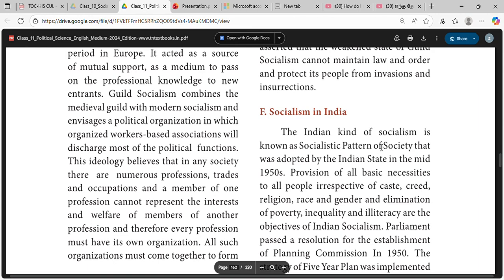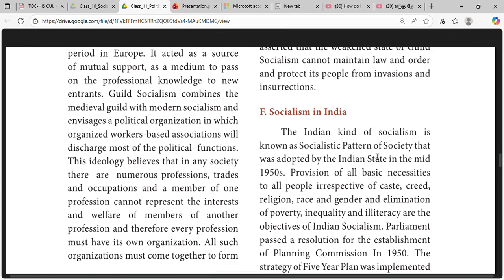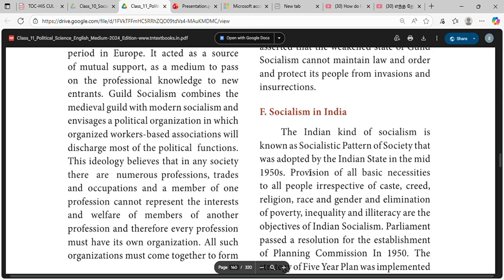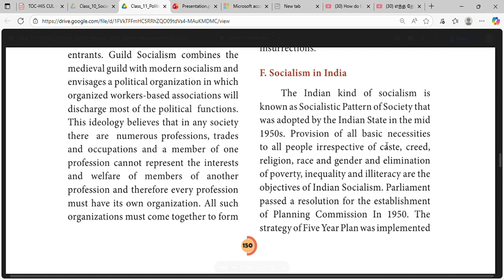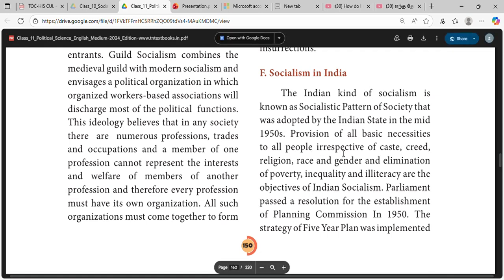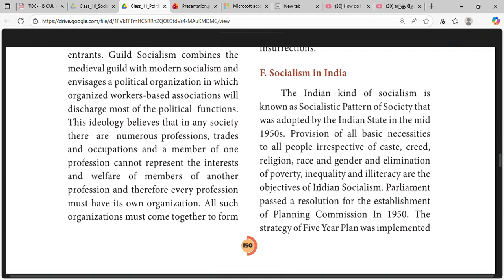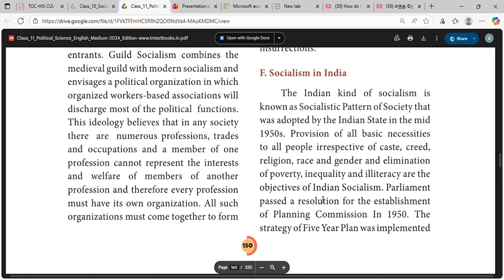The Indian kind of socialism is known as the socialistic pattern of society that was adopted by the Indian state in the mid-1950s. Provision of all basic necessities to all people irrespective of caste, creed, religion, race and gender, and elimination of poverty, inequality and illiteracy are the objectives of Indian socialism.